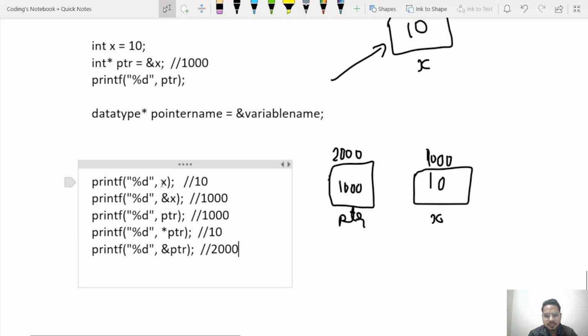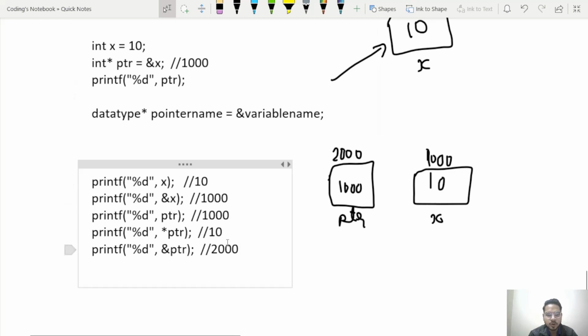Okay, so x is the value of x, &x is the address of x. ptr is the value of ptr, but in this case the value of ptr is the address of x. What is *ptr? Value at this ptr. ptr is an address, so value at this address. So value at 1000, that is 10. What is &ptr? It is the address of ptr itself, which is 2000.